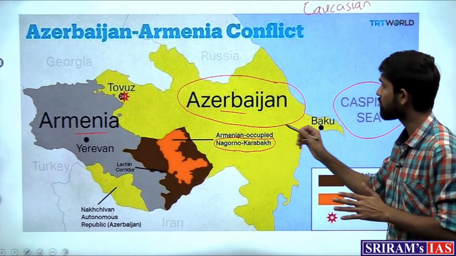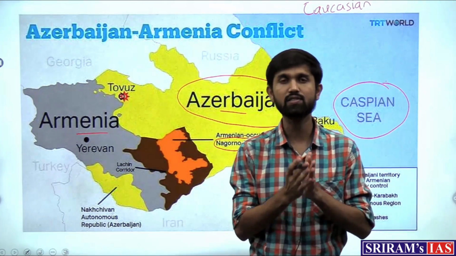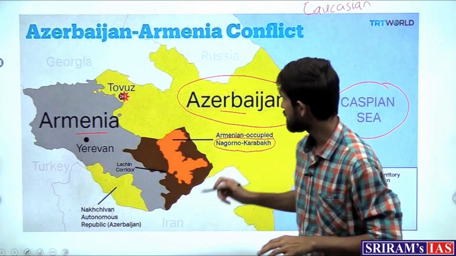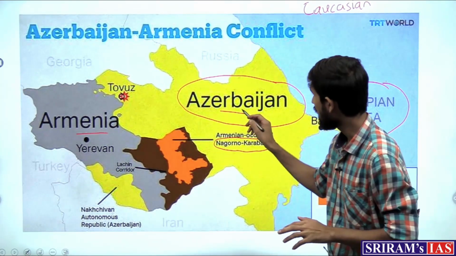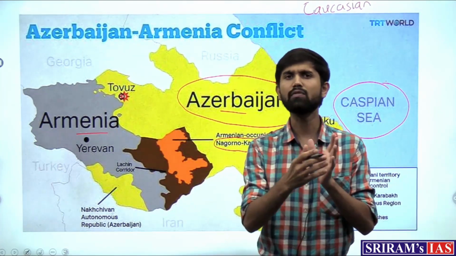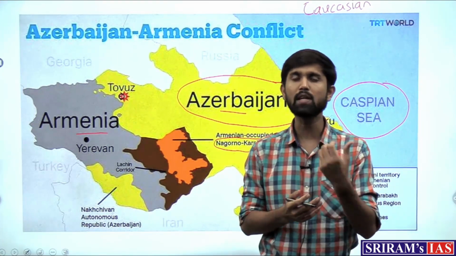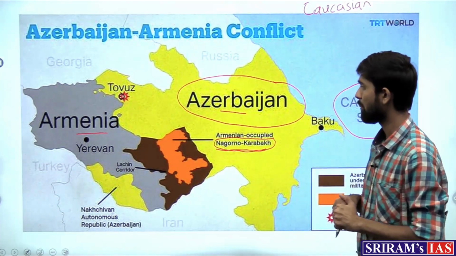So what is this conflict all about? So just like the Kashmir conflict exists between the two countries of India and Pakistan, similarly the Nagorno-Karabakh conflict exists between the two countries of Azerbaijan and Armenia, in which, in very simple terms, both countries are fighting over a piece of territory. And which is this piece of territory? This is the Nagorno-Karabakh region.